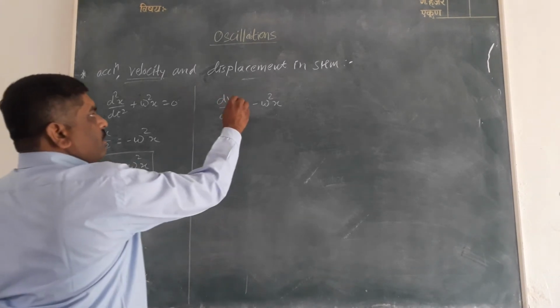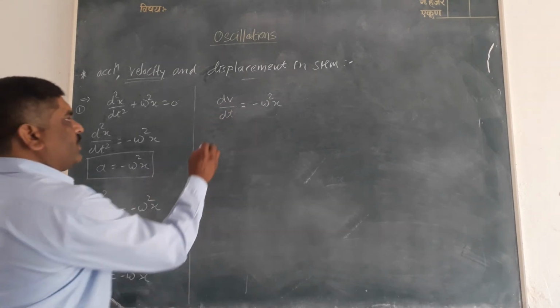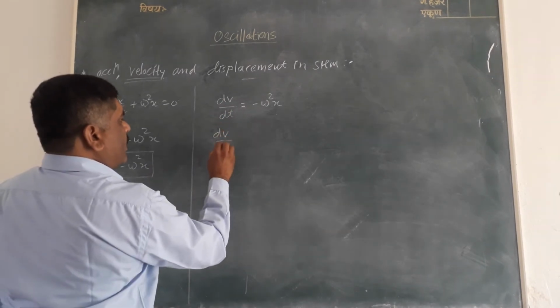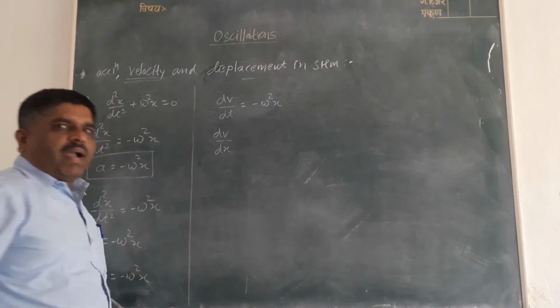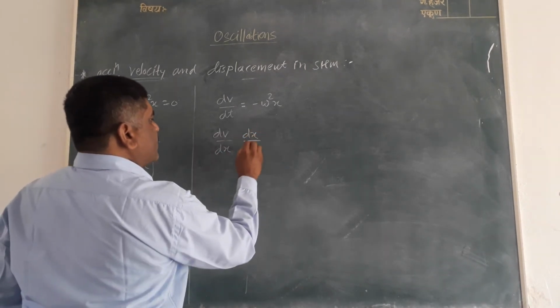Now we multiply and divide by dx: (dv/dx)(dx/dt).